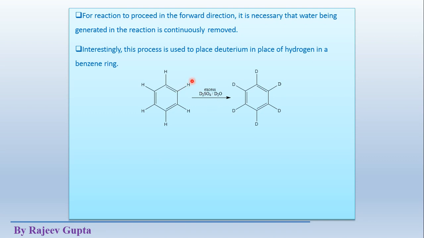So in place of hydrogen, deuterium will be attached in the reverse reaction. And we know that the carbon-deuterium bond is stronger compared to the carbon-hydrogen single bond. So a second electrophilic substitution reaction takes place on another site. Then deuterium will be attached here, and the reaction takes place on the other side.